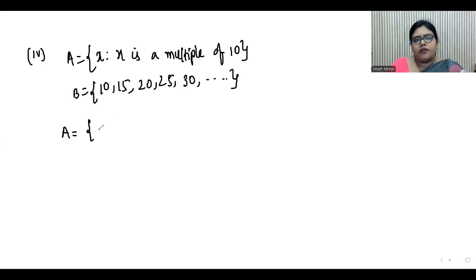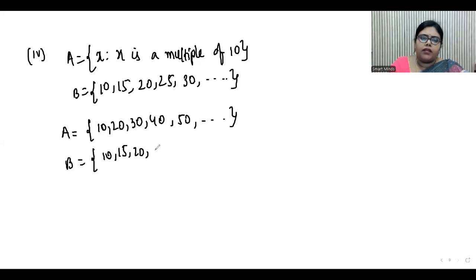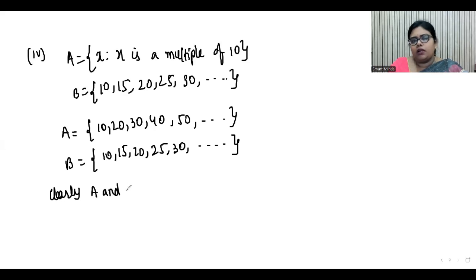So multiples of 10 are 10, 20, 30, 40, 50 and so on. And B we will copy as it is: 10, 15, 20, 25, 30. So B set are all multiples of 5, excluding 5. And A are all multiples of 10. So clearly A is not equal to B. So A and B are not equal sets.